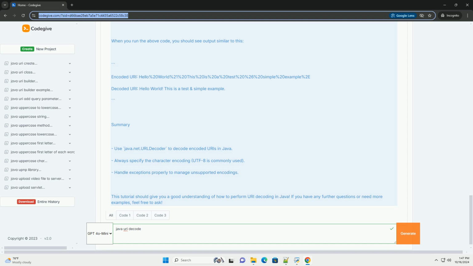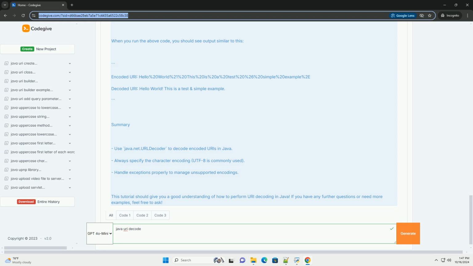Java's java.net.URI and java.net.URLDecoder. Java provides classes in the java.net package for encoding and decoding URIs. The URI class is used for handling URIs, while the URLDecoder class is specifically used for decoding application/x-www-form-urlencoded data.